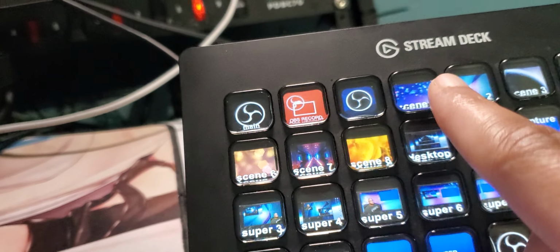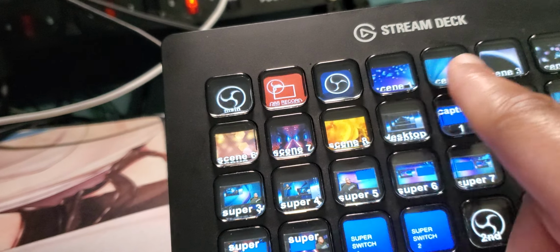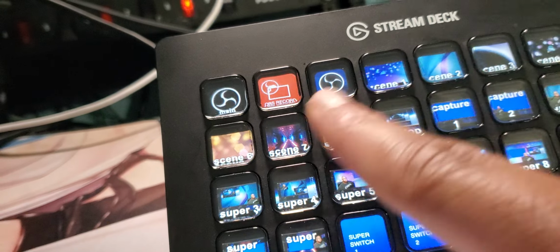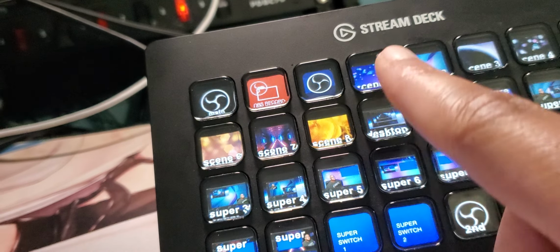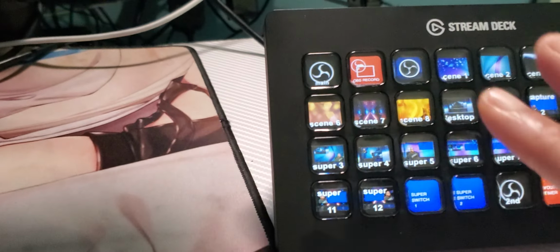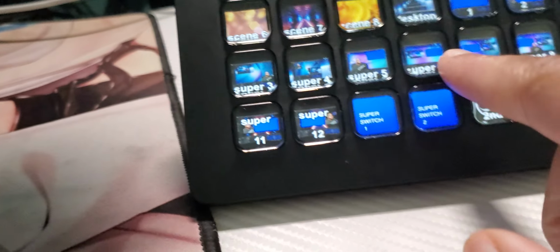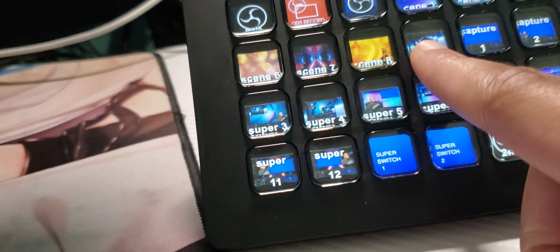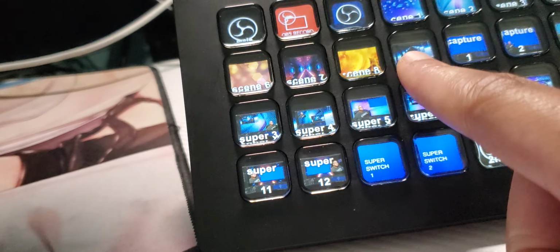So this is just the face cam with different backgrounds. Scene 1 through 8 are the same exact thing. Same exact camera setup, which is behind me. And as for that camera right there, and the green screen behind me, and then the desktop is basically just the desktop with green screen.